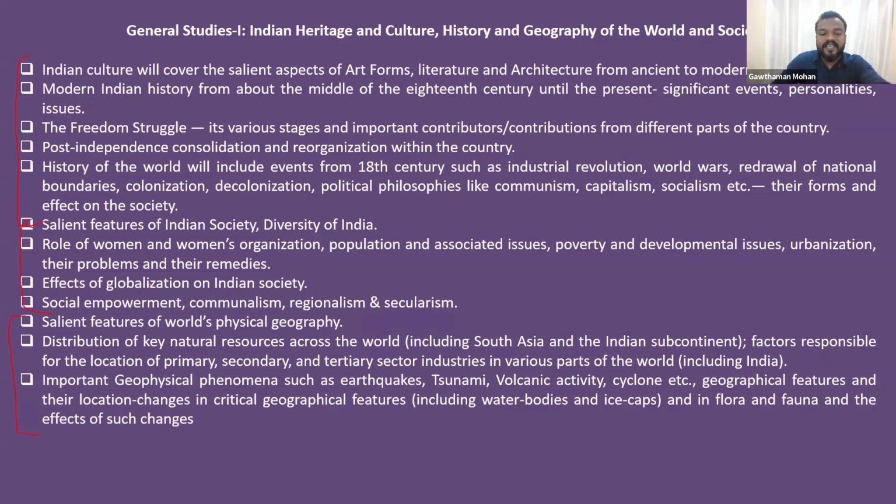Then key natural resources in the world. Then they also talk about certain geographical phenomena, geophysical phenomena like earthquake, tsunami, volcanic activity, cyclone, etc. And water bodies, ice caps, then flora and fauna, the plant and the animal resources in our country. All things are actually covered in General Studies paper 1. So I'm not going into the details of it. Definitely we will discuss it as we go forward. Now I'm going to the second part.